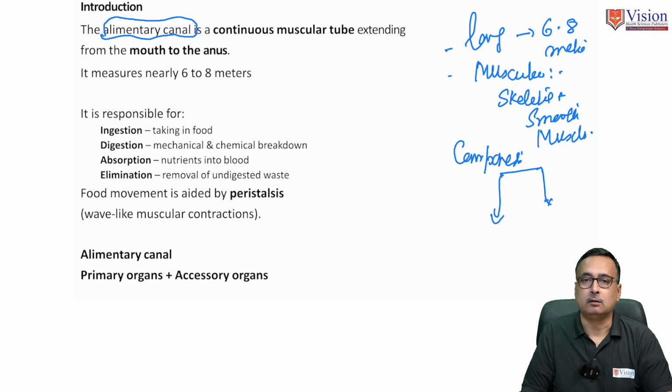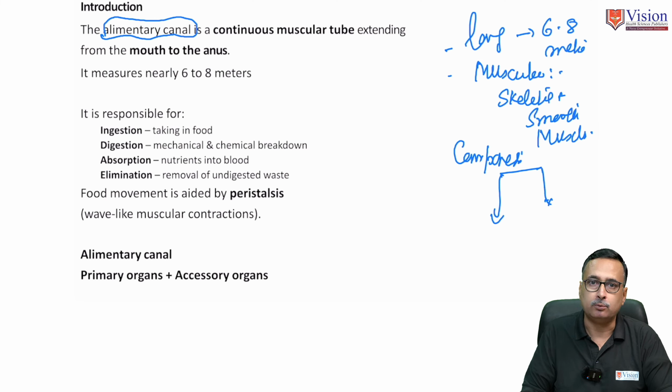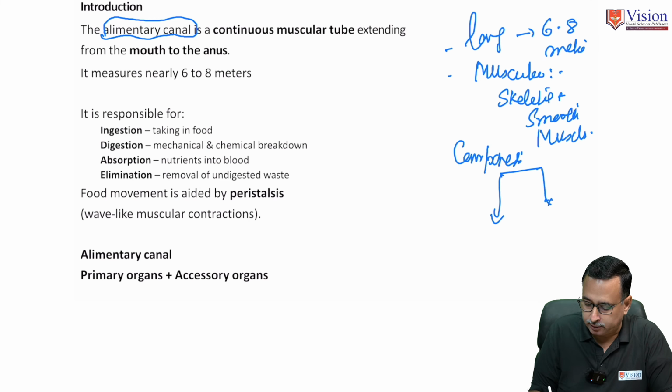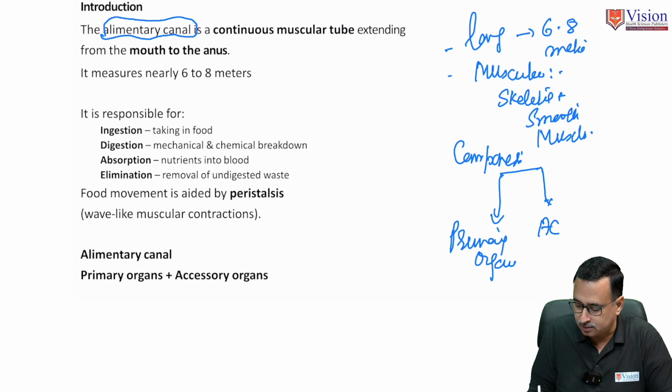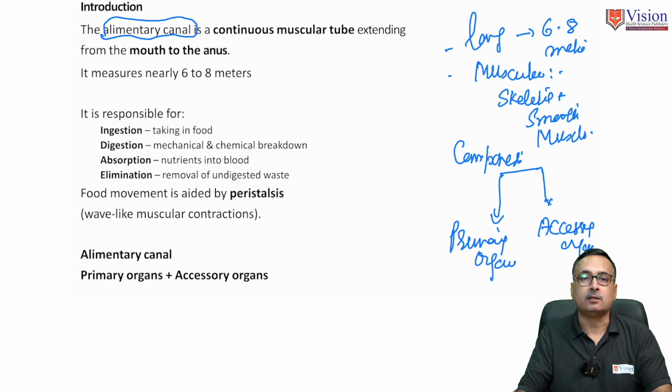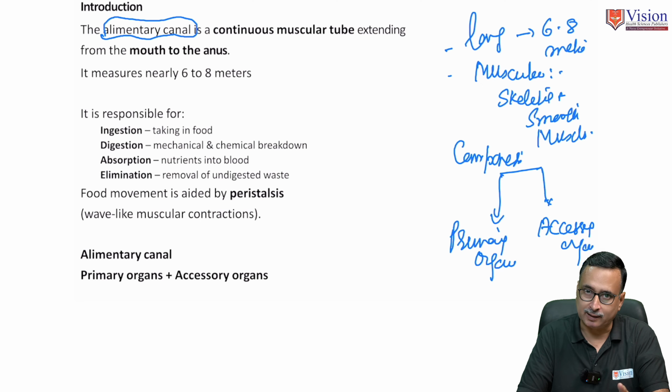The alimentary canal can be divided into two components, two main types of organs. One we can call the primary organs, and the other group of organs we can call accessory organs. This classification is based on the function of organs contributing to various functions of digestion.